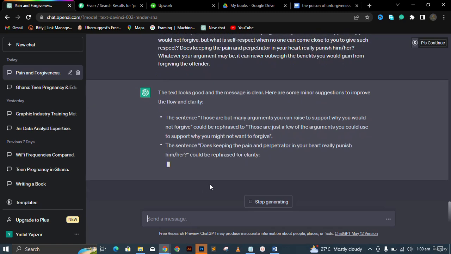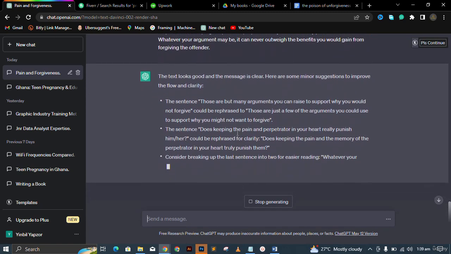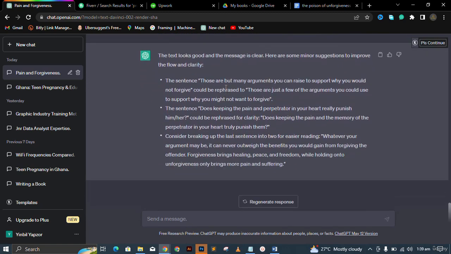So it says the sentence looks good, but there are minor suggestions. For example, the sentence "Those are but many of the arguments that can be raised" could be rephrased as "Those are just a few of the arguments that can be raised to support why you might not want to forgive." So realize that it does all these corrections, and you can take it, do the correction for the person, and even note it. You can just copy this and note it as the correction. So I'll ask it to correct.